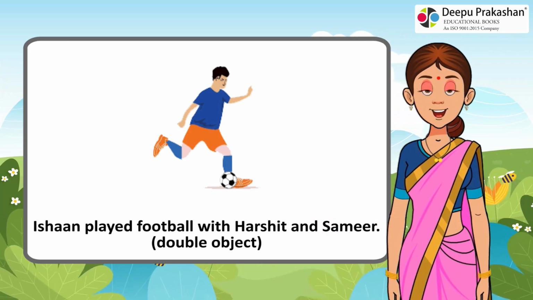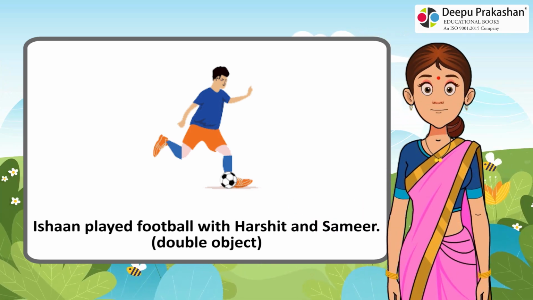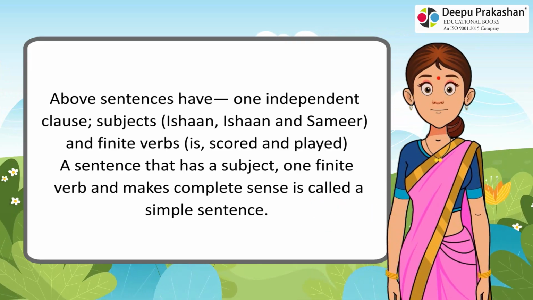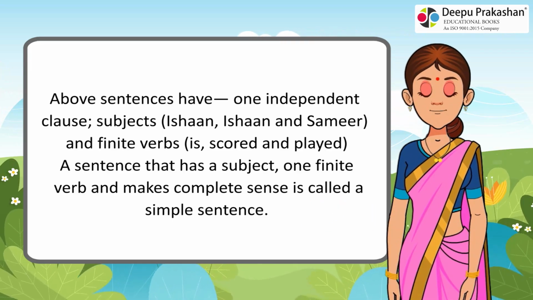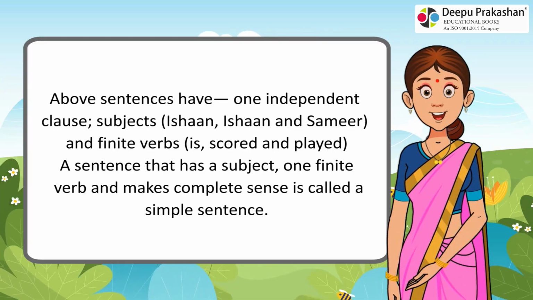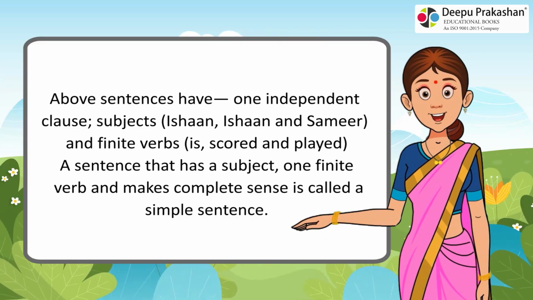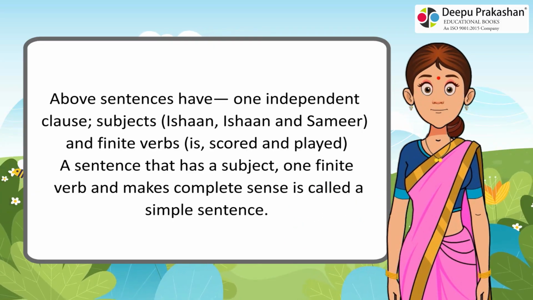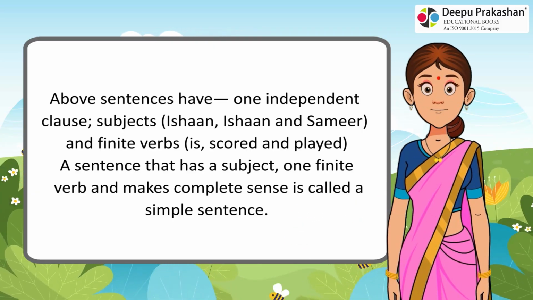Ishan played football with Harshit and Samir. Double object. The above sentences have 1 independent clause, subjects Ishan, Ishan and Samir, and finite verbs is, scored and played. A sentence that has a subject, 1 finite verb, and makes complete sense is called a simple sentence.